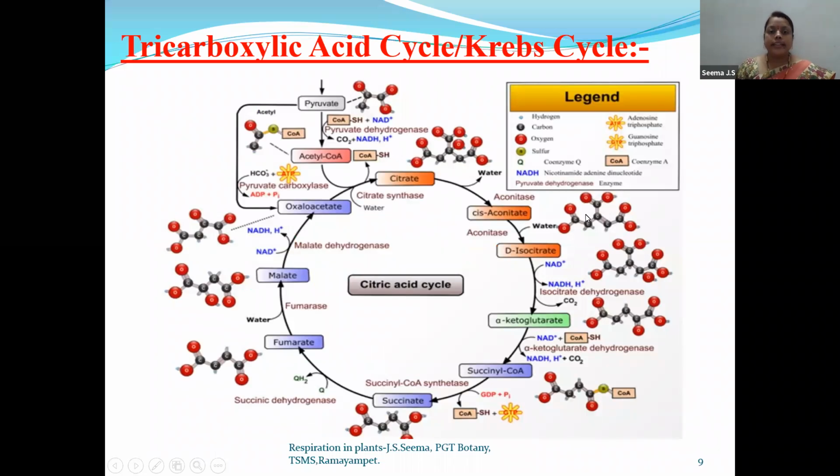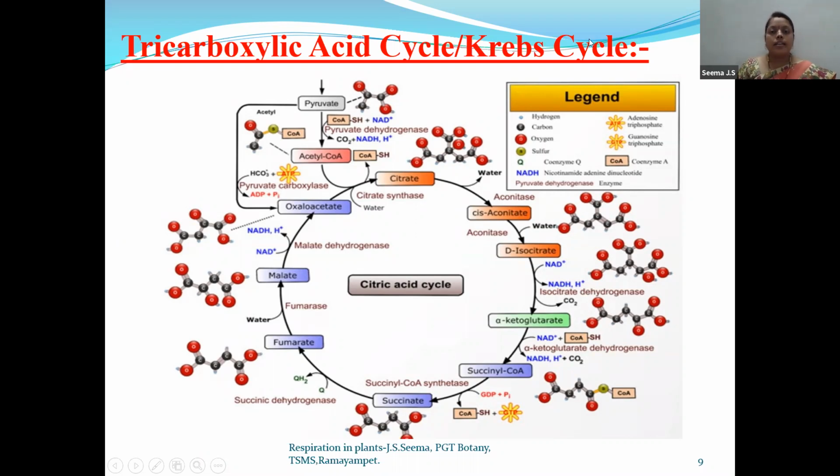Now let us enter the major topic, that is Krebs cycle. We call it as tricarboxylic acid cycle. First, I will explain to you why we are calling it tricarboxylic acid cycle and Krebs cycle. So children, we are calling it tricarboxylic acid cycle because the first compound, that is citrate, consists of tricarboxylic acids. So that is why we are calling it as tricarboxylic acid cycle.